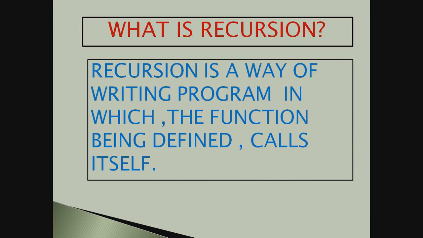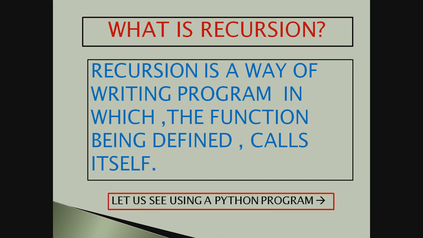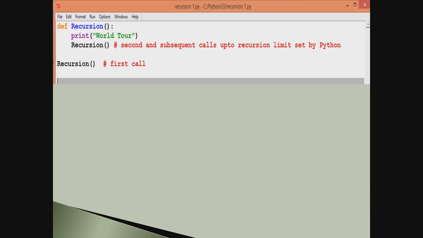Here I have written a code to help you understand how recursion works and how it gives its output. So let us see how recursion works using a Python program. Students, here we have a Python program that contains a function. The name of the function I have given here is recursion. You can give any name to the function. I gave the name recursion because we are having this topic recursion.